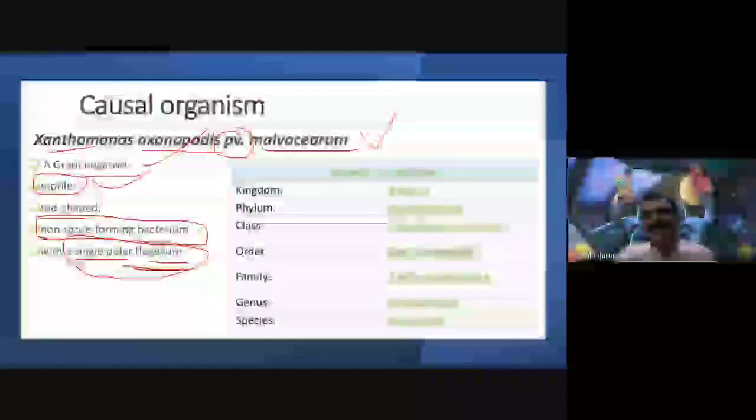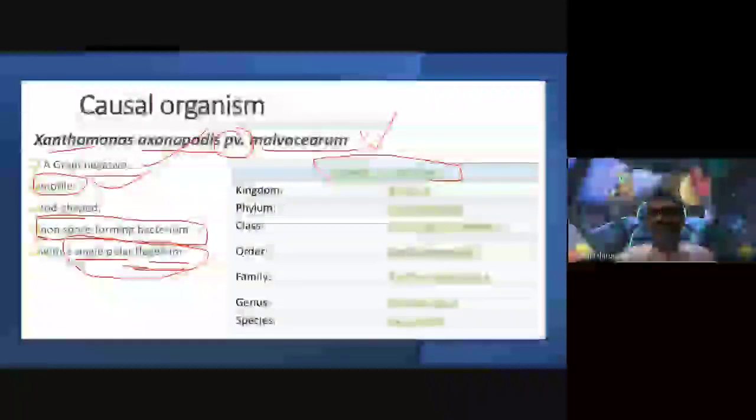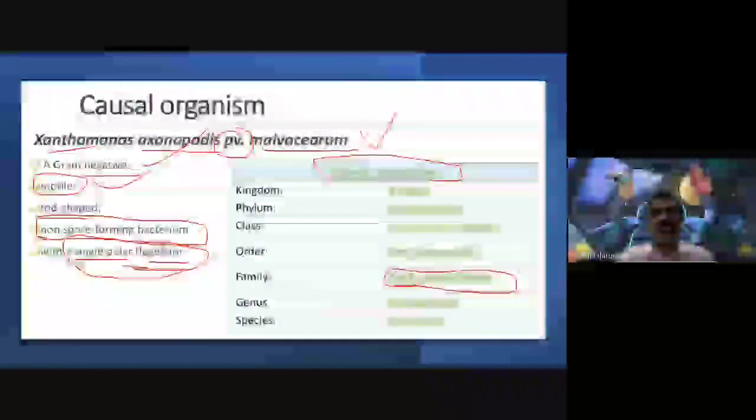And the classification of this bacteria is kingdom Bacteria. I hope you have heard about the five kingdom classification of R.H. Whittaker and the six kingdom classification of Carl Woese, which you have already studied. So this bacteria's phylum is Proteobacteria, class Gammaproteobacteria, order Xanthomonadales, family Xanthomonadaceae, genus Xanthomonas, species axonopodis, plant variety malvacearum.